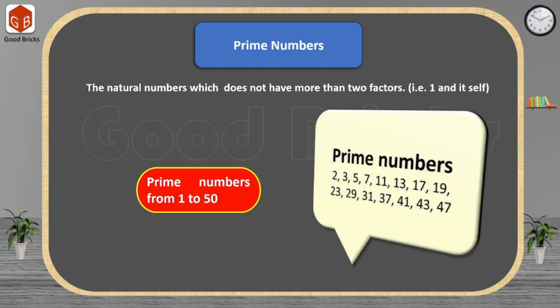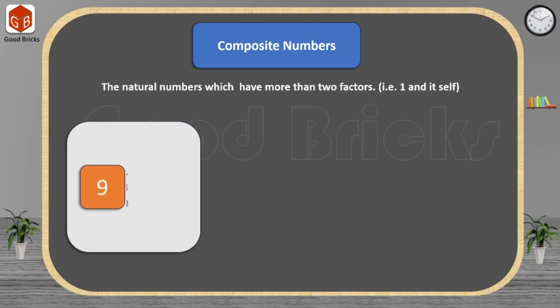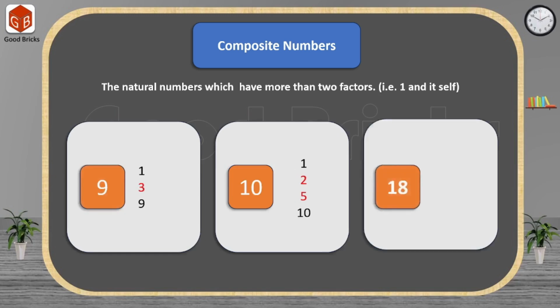Here we have provided a list of prime numbers from 1 to 50. Let us now look at composite numbers: 9, 10 and 18. If you observe their factors, these three numbers are having more than two factors. In addition to 1 and itself, they are having extra factors. So this kind of numbers are called composite numbers.